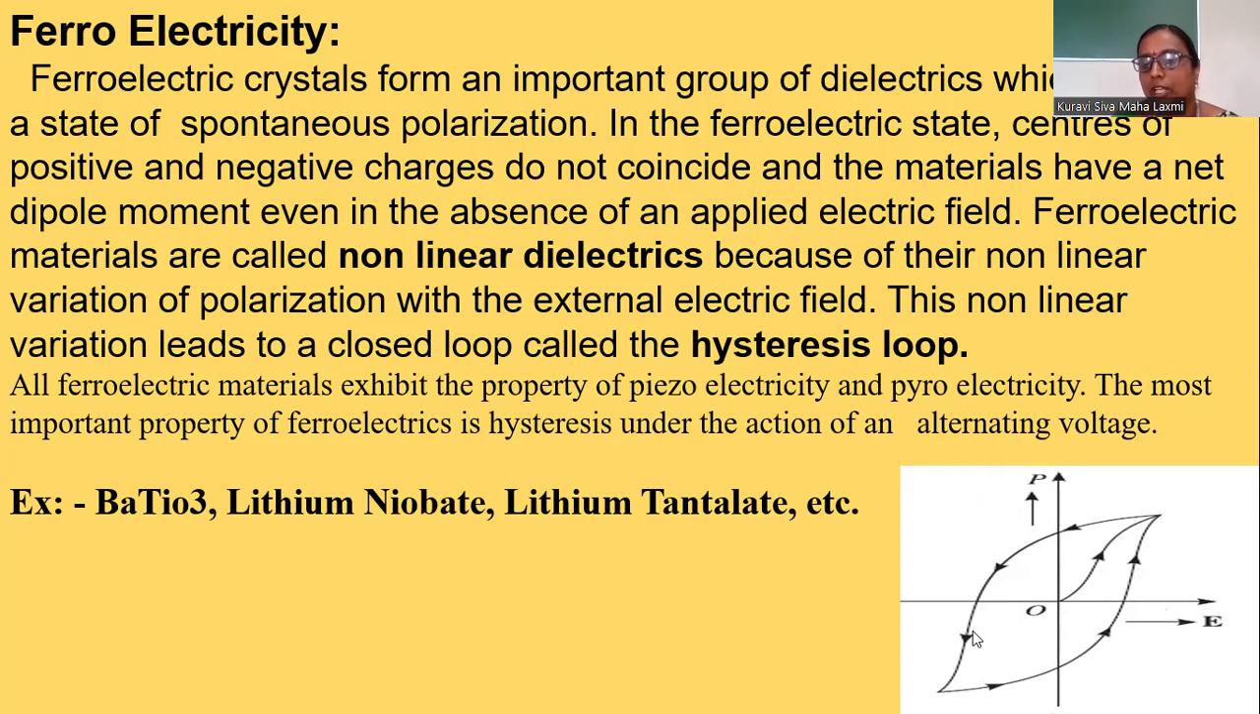This hysteresis loop we can see in magnetism also. In that case, the graph is between the magnetic field and your magnetization. But in this case, the graph is drawn between electric field and polarization. That means it shows how a ferroelectric material changes its polarization with the application of an electric field.